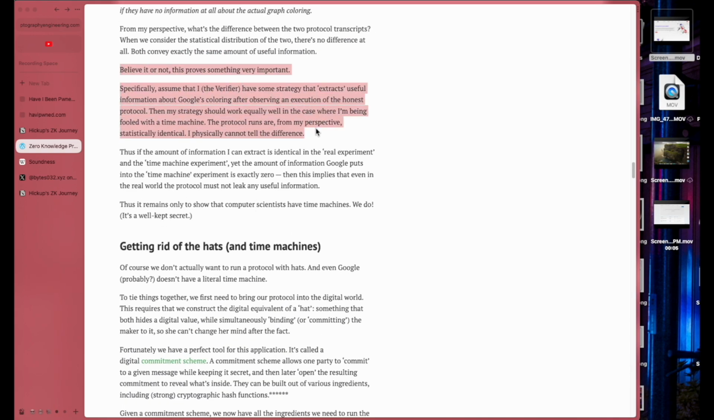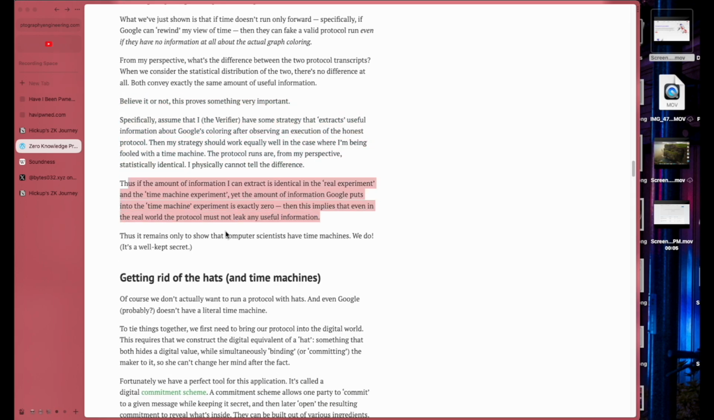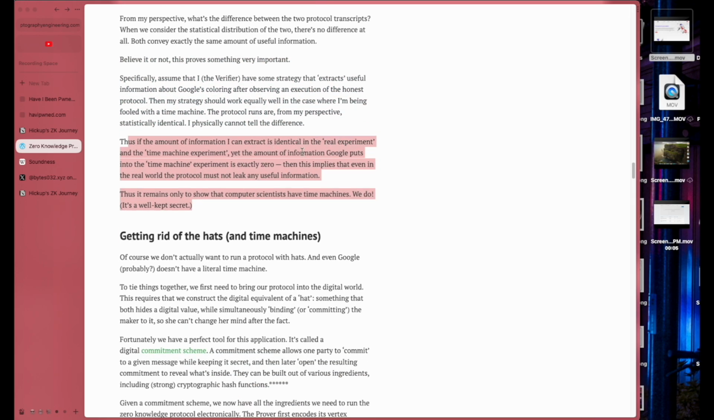Believe it or not, this proves something very important. Specifically, assume I have some strategy that extracts useful information about Google's coloring after observing an execution of the honest protocol. Then my strategy should work equally well in the case where I'm being fooled with a time machine. The protocol runs are, from my perspective, statistically identical. Yeah, sure, you've told that like 4 times now. Thus, if the amount of information I can extract is identical in the real experiment and the time machine experiment, yet the amount of information Google puts into the time machine experiment is exactly 0, then this implies that even in the real world, the protocol must not leak any useful information.